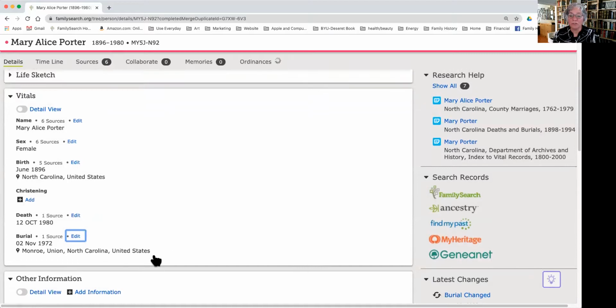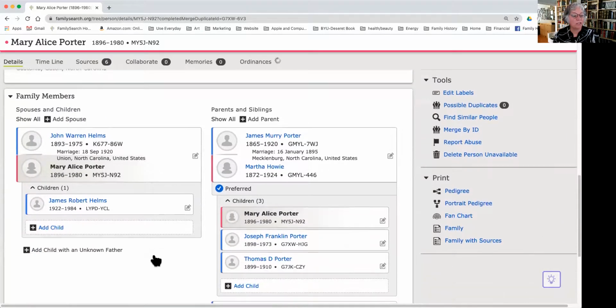Okay, so as I continue to look down the page here, I can see now that she has a husband, Warren Helms, and I didn't have to go through and add those other sources.